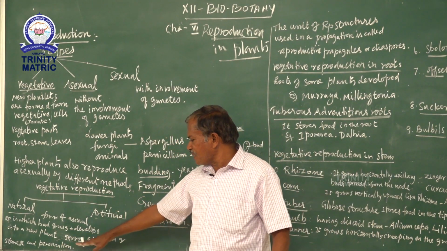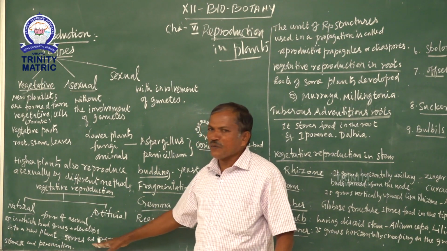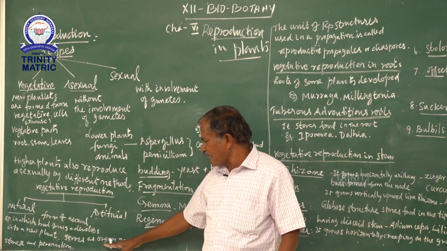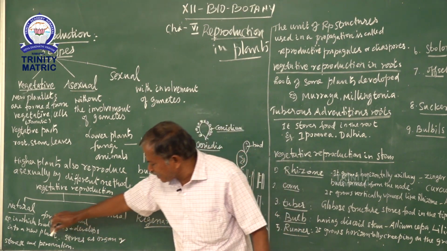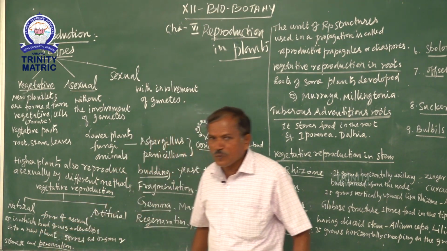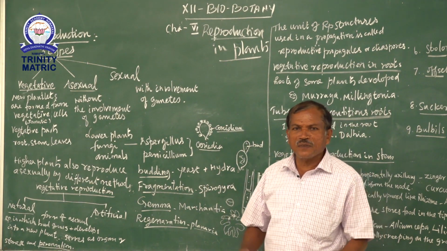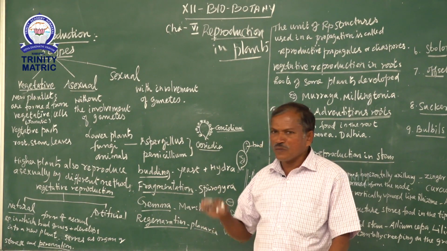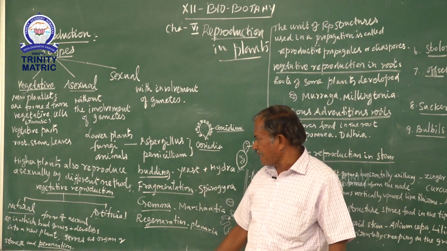Sometimes it serves as an organ of storage and perennation. Perennation means survival for a longer time during unfavorable conditions, so the plant can withstand and live for a longer time.